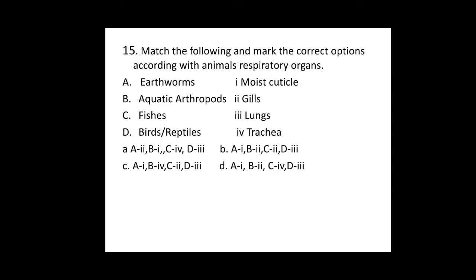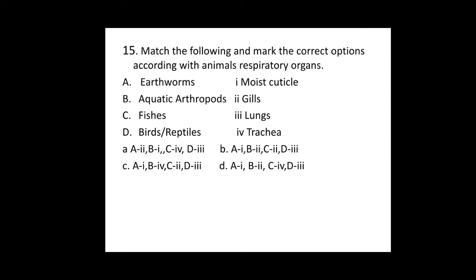15th, match the following and mark the correct option according to the animals' respiratory organs. On one side they have given organisms and on the other side respiratory organs. Option A, earthworms. Earthworms come under phylum Annelida. They respire through the moist skin or moist cuticle.